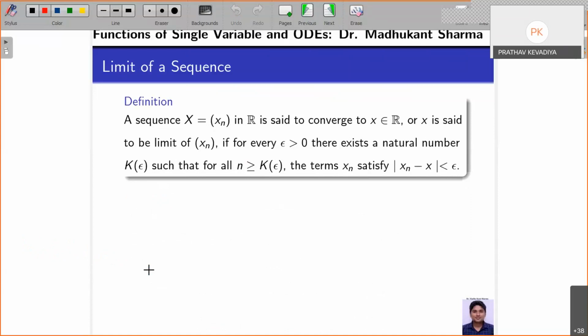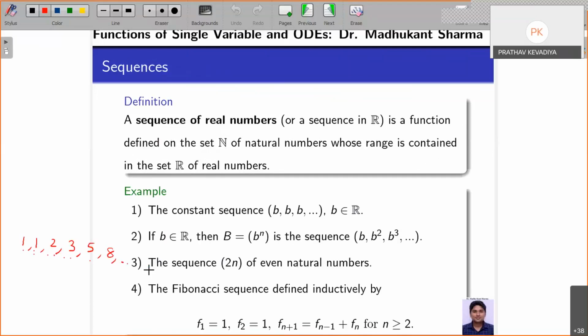Sir, I can take a sequence of root 2 to the power n. Yes, you can. But that would not be a natural number. If I take b equal to root 2, then the sequence would not be a natural number.